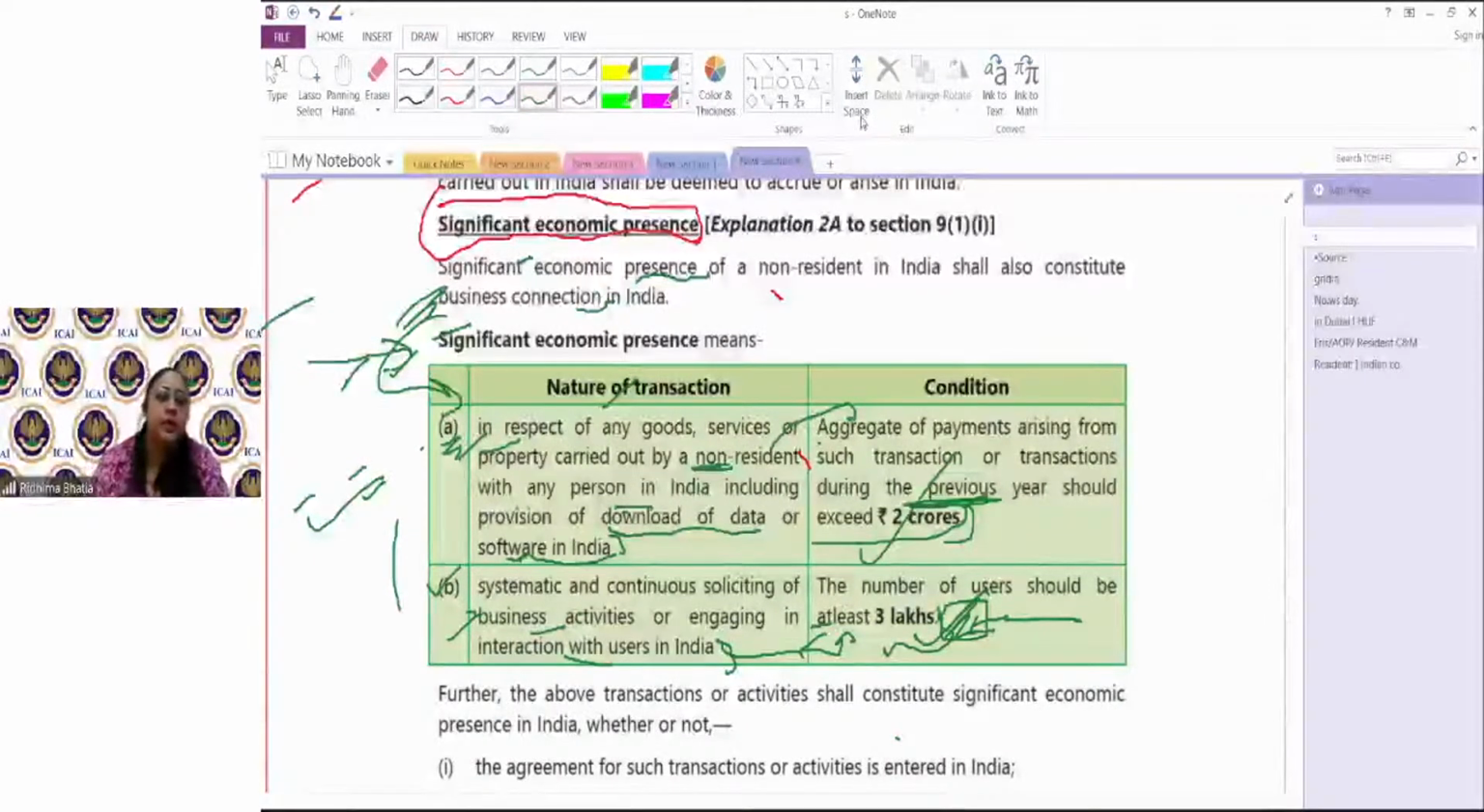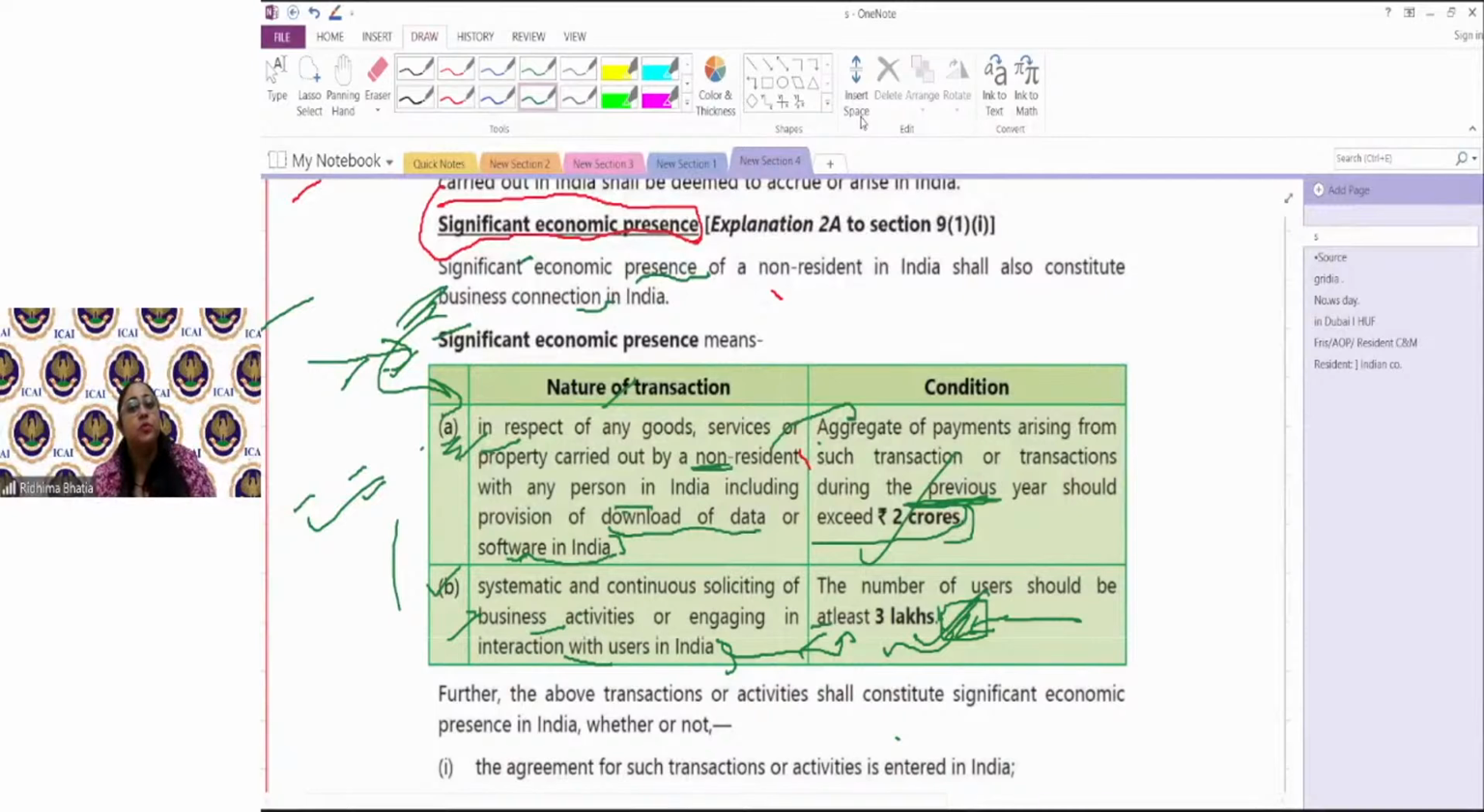So अभी तक हमने क्या पढ़ा? Income deemed to accrue or arise in India would be income which is accruing outside India, but is directly or indirectly from India through a business connection in India. अभी तक हमने बस ये समझा. In business connection में we saw that it can include a person acting on behalf of non-resident, and it can include SEP, which is significant economic presence.